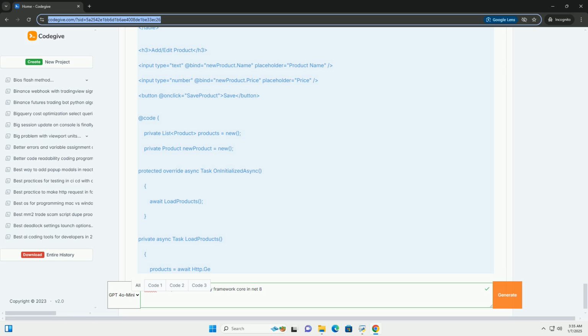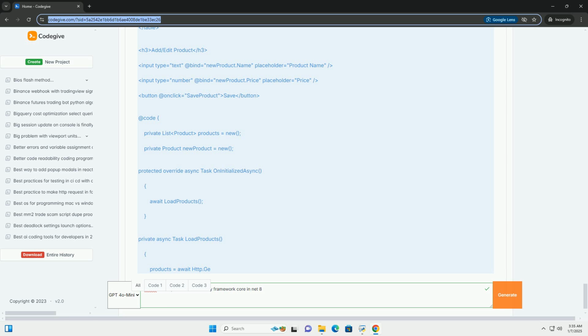Step 10. Run the application. Now you can run your application. In the terminal, type. Open your browser and navigate to https://localhost:5001/products. You should be able to perform CRUD operations on the product model.